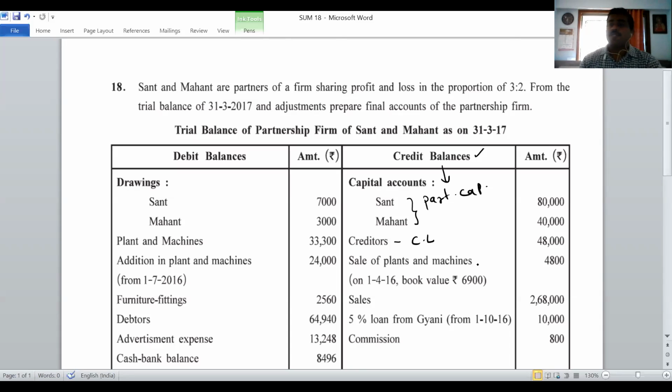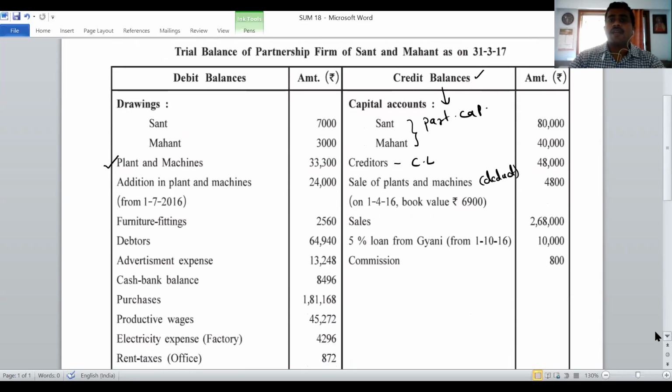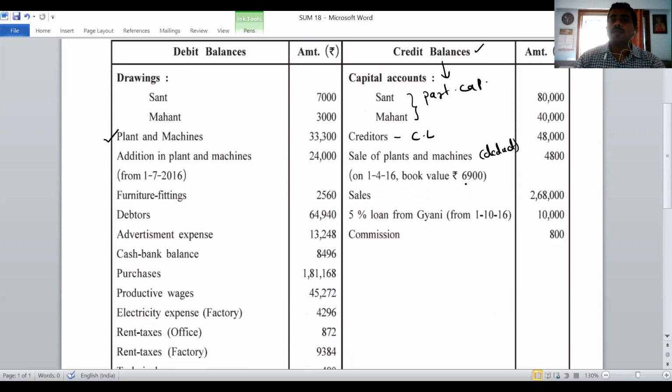Sale of plant and machine. Now, very important is the sale of plant and machine. You can see plant and machine is there. From there, the first adjustment that we have to do is deduct it from plant and machinery, deduct from the balance sheet, right? And then we have to go for the topic. It clearly says that the book value is this much and the sold value is this much. So we get a loss also.